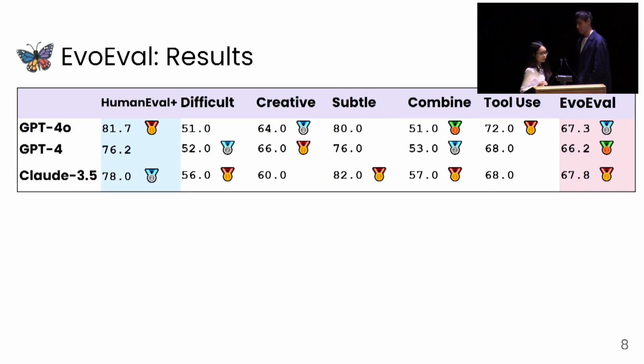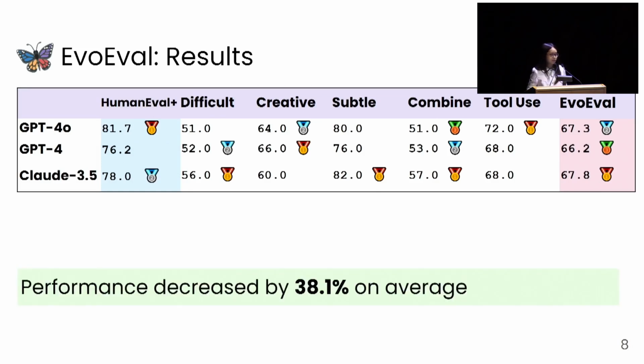Okay, so now we move on to the results. This table here shows the pass at 1 performance and the ranking of selected large language models. We can observe that compared to the high success rates obtained on standard benchmarks like HumanEval, there is a significant performance drop when evaluated on EvoEval, our new benchmark. For example, GPT-4o, which achieves over 80% pass rate on HumanEval Plus, falls below 55% when evaluated on the EvoEval Difficult benchmark. This shows that EvoEval constructs more complex and challenging benchmarks for code synthesis.